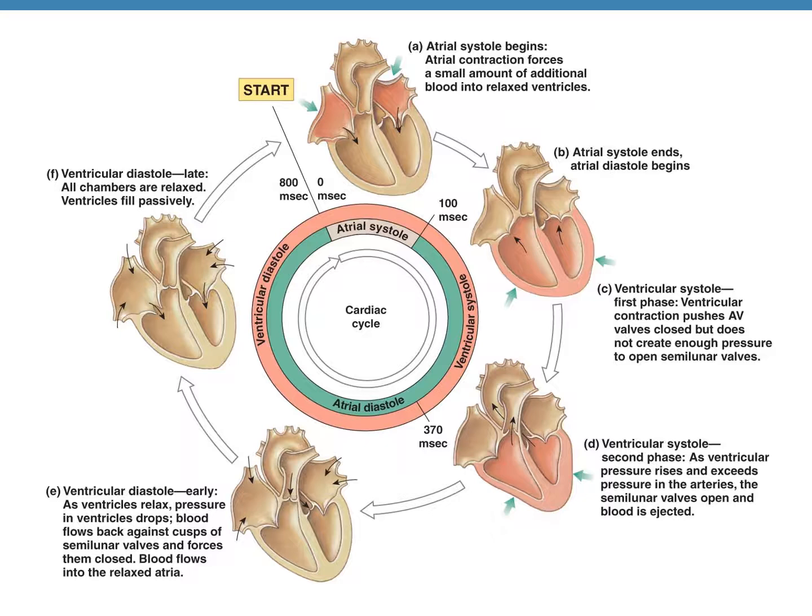After this, the fourth phase is reached, which is late ventricular diastole. In this phase, all the chambers, that means all four chambers, are relaxed and the ventricles are filling passively. After this, again it goes back to the first phase, which is atrial systole, and this entire cycle is the cardiac cycle.